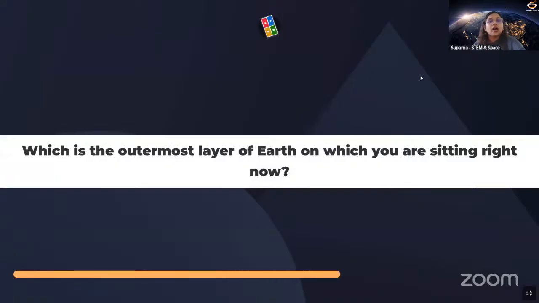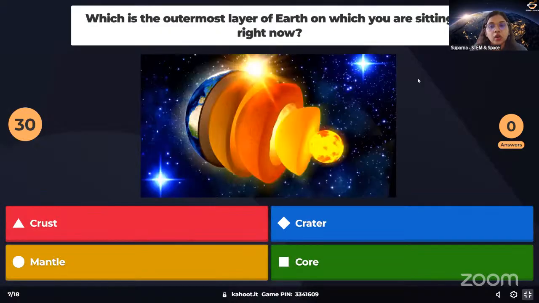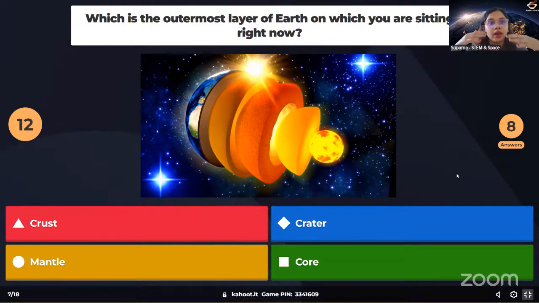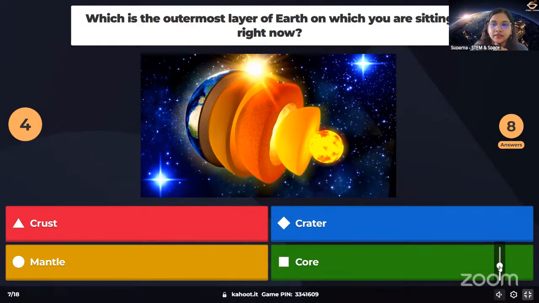Which is the outermost layer of Earth on which you are sitting right now? Okay, is it crust? Is it crater? Is it mantle? Or is it core? So which is that outermost layer of Earth on which currently we are living? Now we are sitting and playing this Kahoot. Let's see how many of you can answer that.